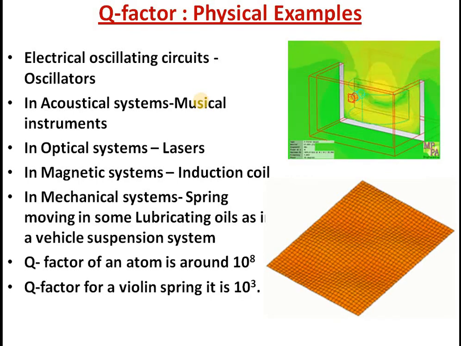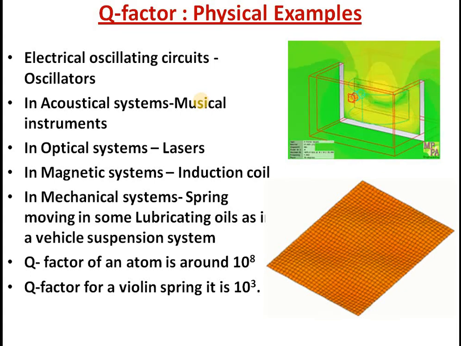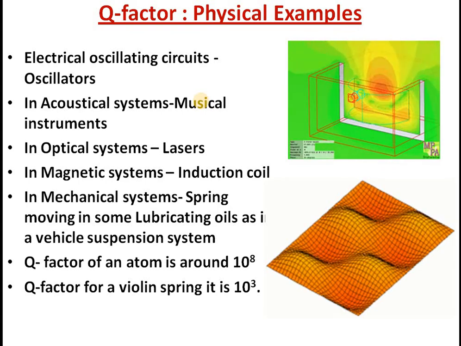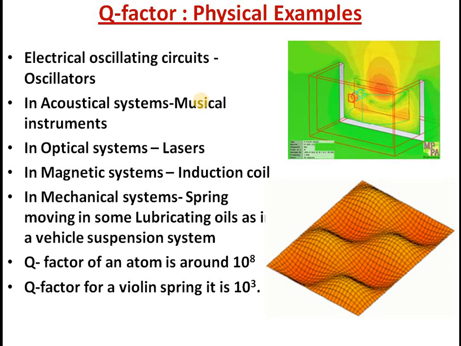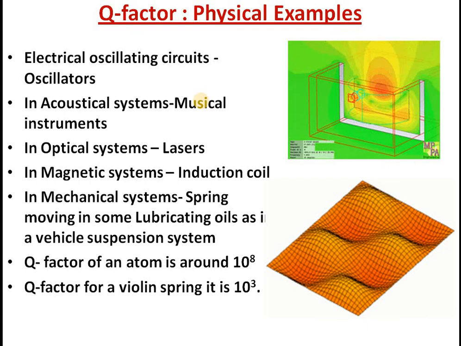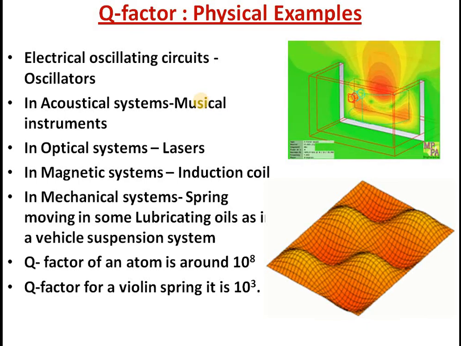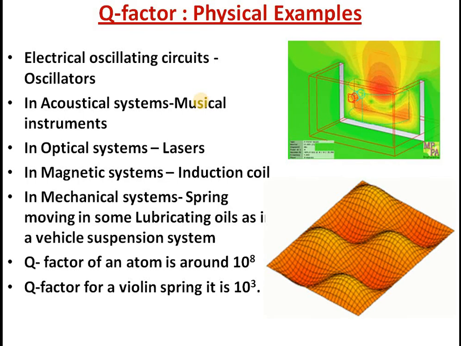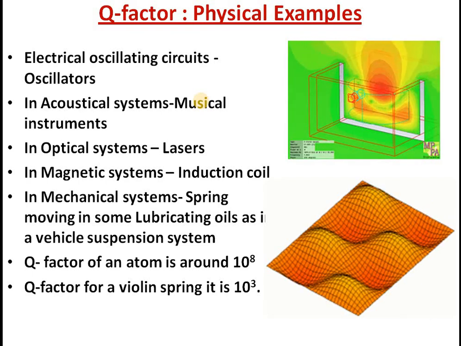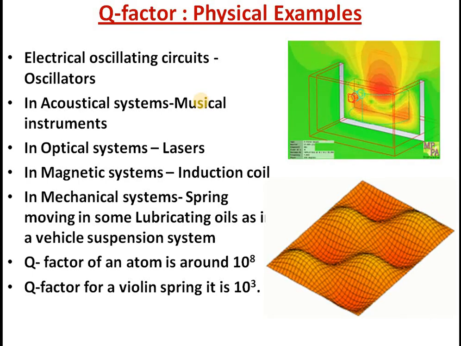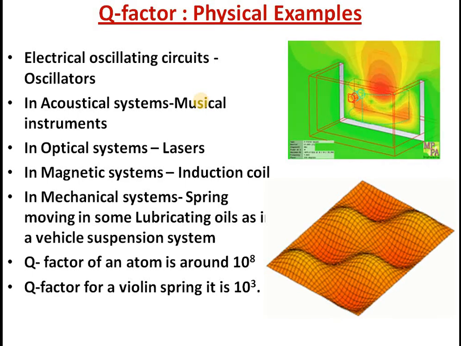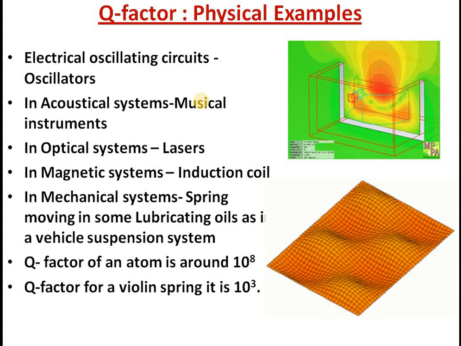You can compare it with a violin string. For a violin string, a comparatively low quality factor of the order of 10 raised to 3 is there. So that will enable you to compare the efficiency of an atom. The vibration is so long persisting. 10 raised to 8 indicates that the vibration existing inside an atom is persisting for a long time compared to that of the violin. So this way, this quality factor has a lot of implication in many technological areas. This slide simply throws light on some of the important real life aspects of quality factor. I hope the ideas are clear.